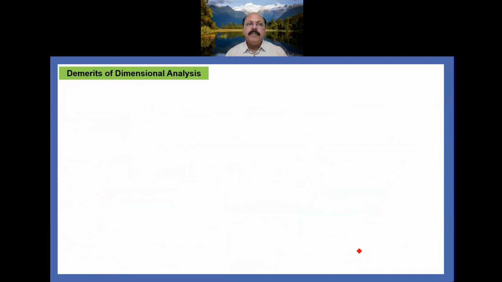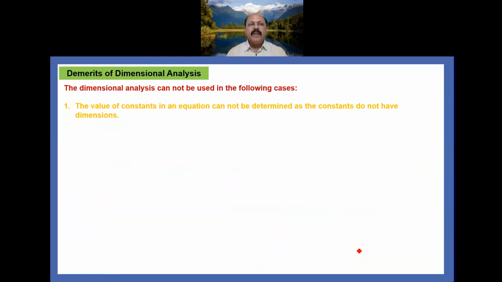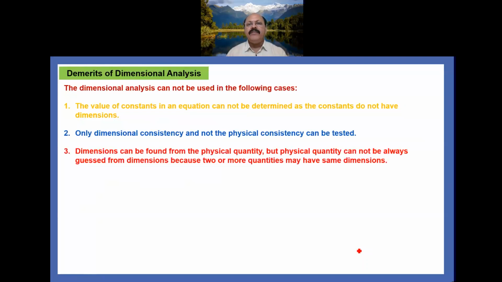Now there are some demerits of dimensional analysis. The first one is the value of constants in an equation cannot be determined, as the constants do not have dimensions. Second one, only dimensional consistency and not physical consistency can be tested. Third one, dimensions can be found from the physical quantity, but the physical quantity cannot always be guessed from the dimensions, because two or more quantities may have the same dimensions.